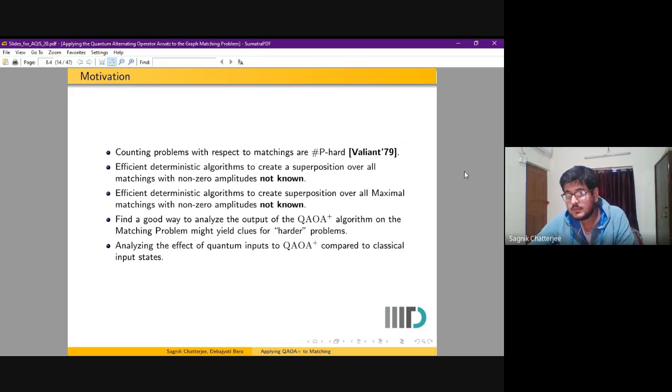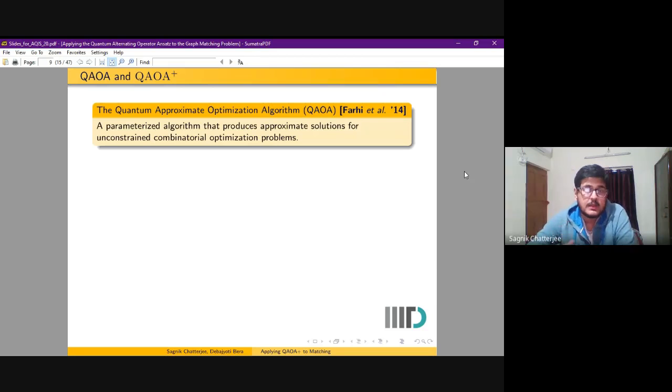Now we define what we mean by the QAOA+ algorithm briefly. The quantum approximate optimization algorithm was defined by Farhi, Goldstone, and Gutmann in 2014. It was developed on the back of the quantum adiabatic theorem. This is a parameterized algorithm that produces approximate solutions for unconstrained combinatorial optimization problems.